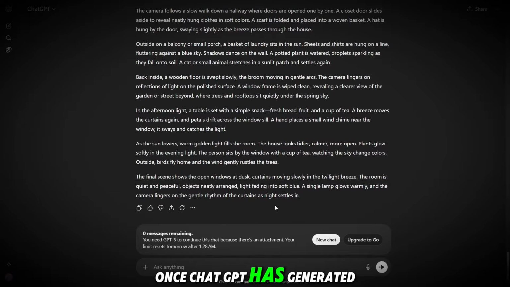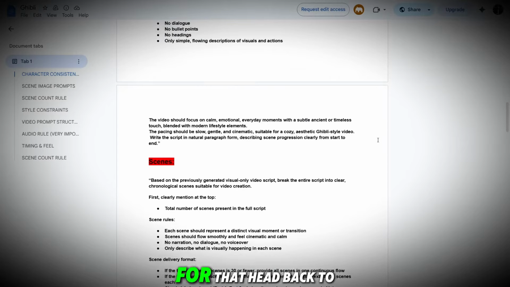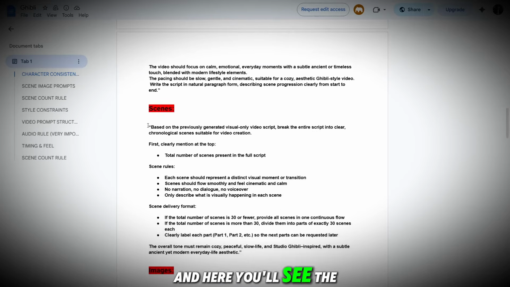Once ChatGPT has generated the complete script, it's time to create scenes for each line of the script. For that, head back to the document again, and here you'll see the scenes option.